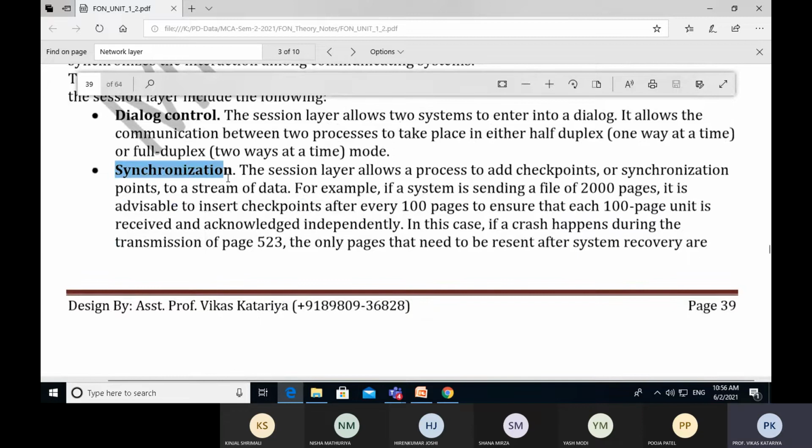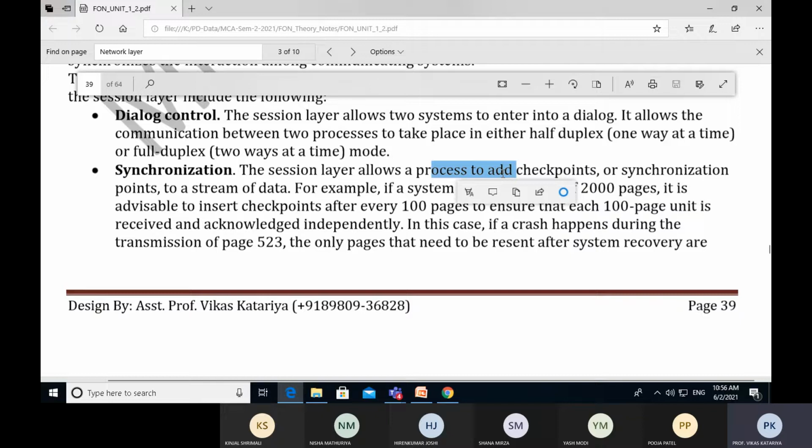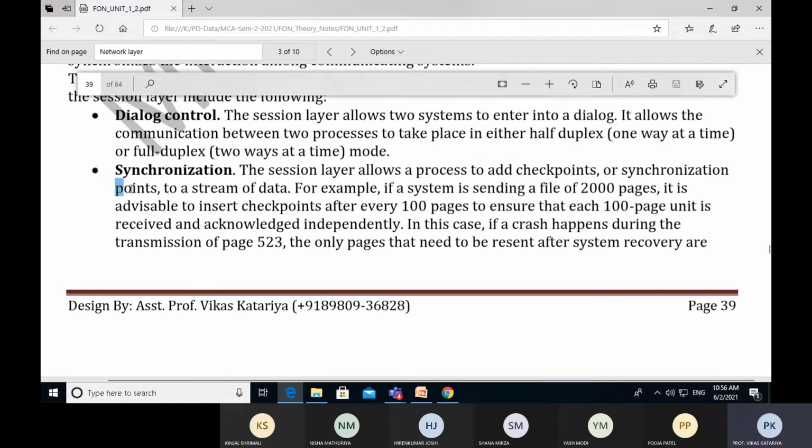The second characteristic of the session layer is synchronization. Whenever we talk about the management and ordering of data, the term synchronization comes into the picture. The session layer allows a process to add checkpoints, or synchronization points, to a stream of data. That means at every checkpoint we decide whether the data received in our buffer is correct or not.